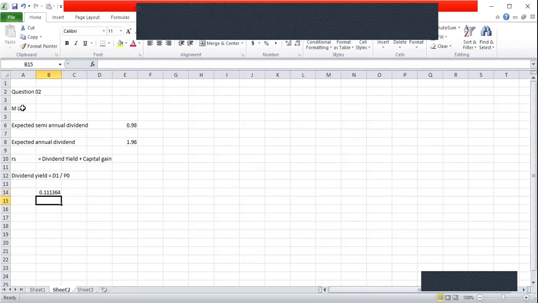So dividend yield is 11.13% or 11.14%. Growth rate in dividends is 6%. So capital gain, which is represented by G, growth rate in dividends, is 6%.